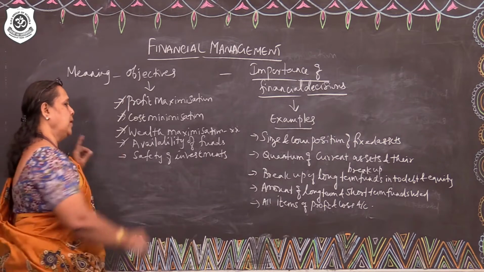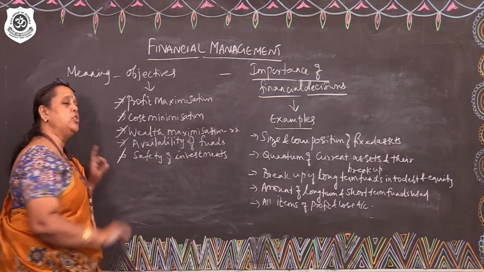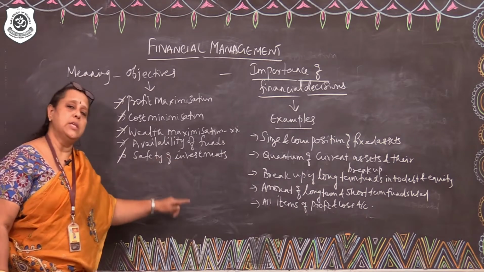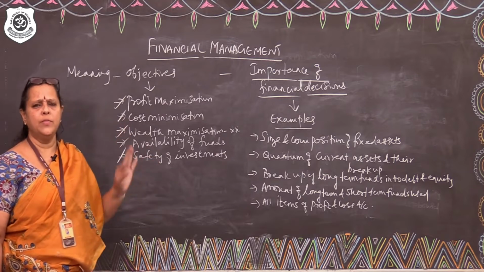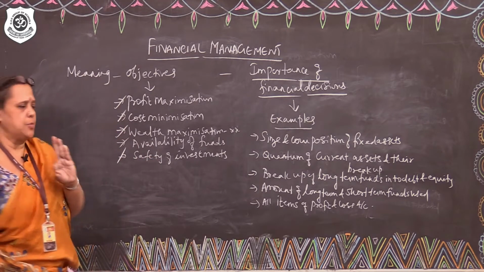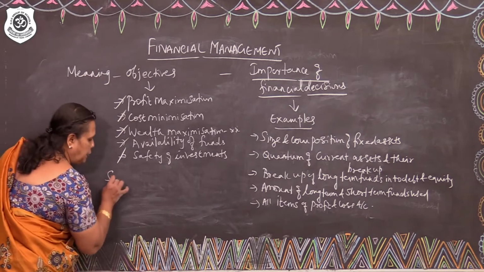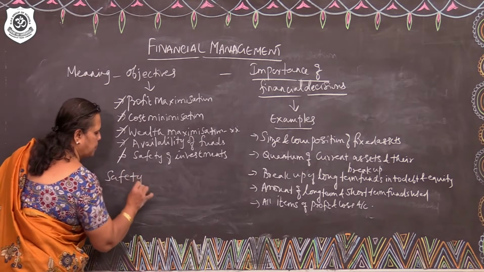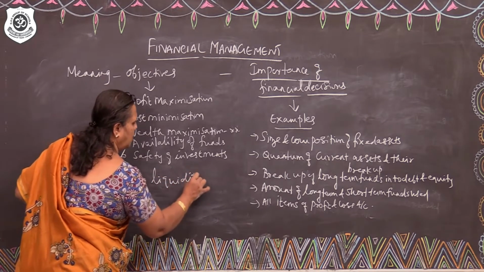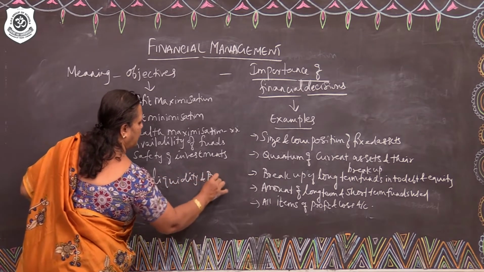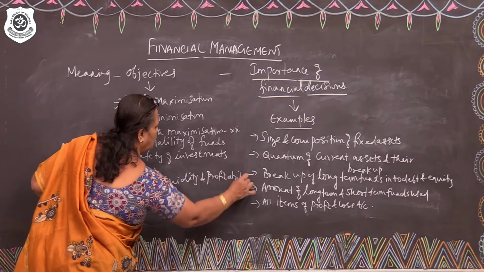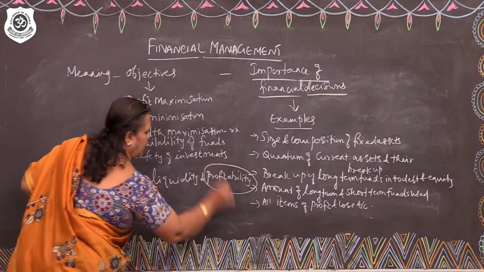The next one is that the manager has to ensure the projects in which the funds are invested are safe. A prudent investor will look for three principles of effective investment, namely safety of investments, liquidity of investments, and then only he will look for profitability. So, a prudent investor will not look for profitability directly.